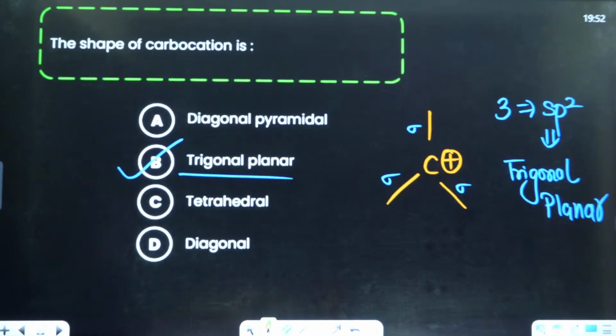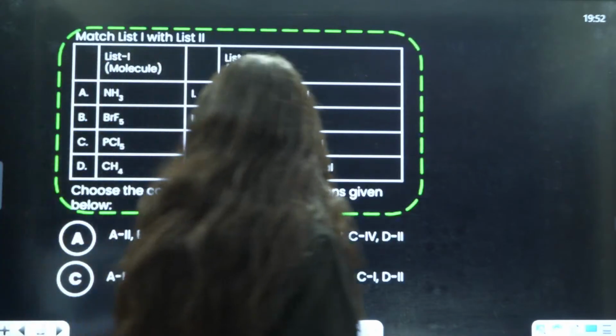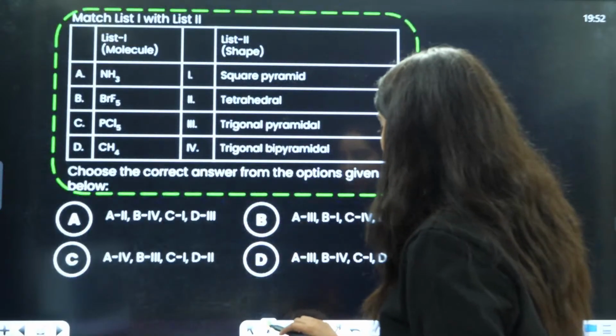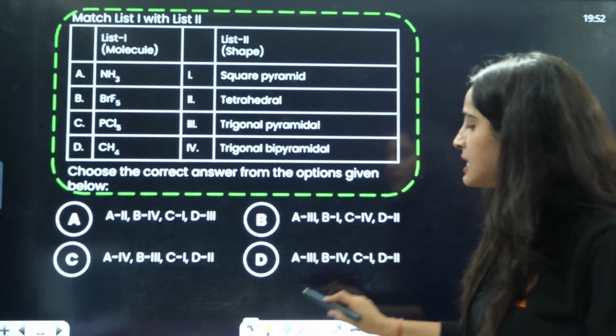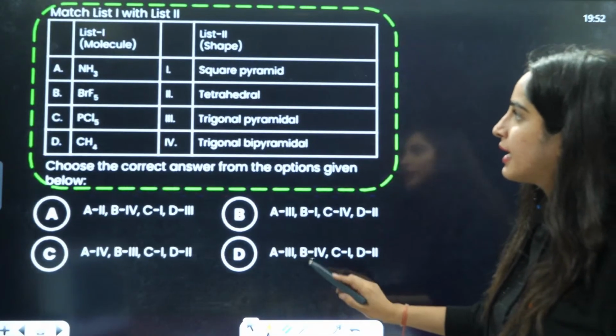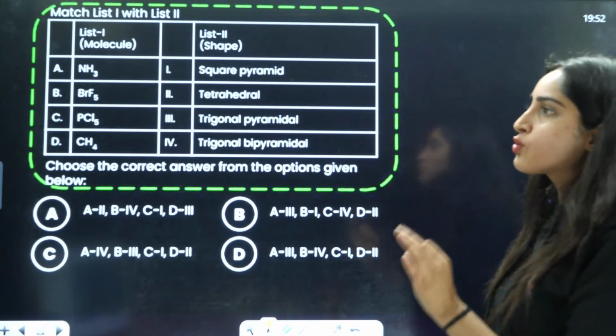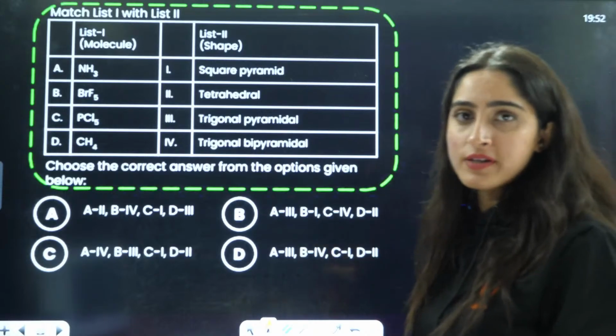Now, let us see the first question on your screen. Let's be quick in questions now. First thing they are telling is, match list 1 with list 2. These are all your previous year questions only.